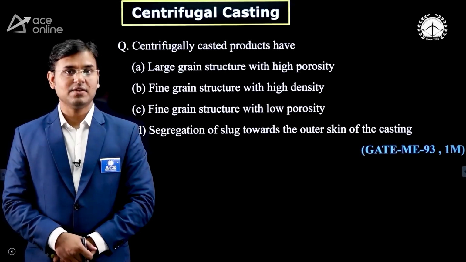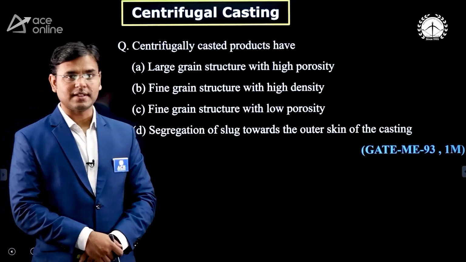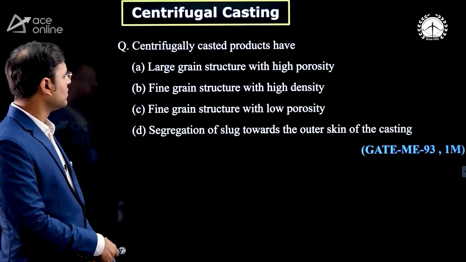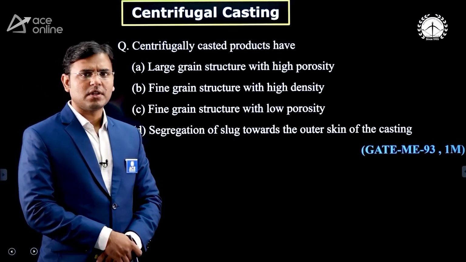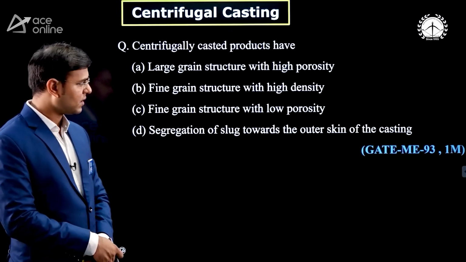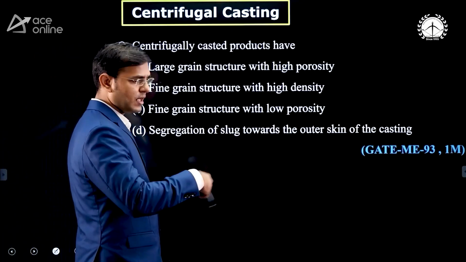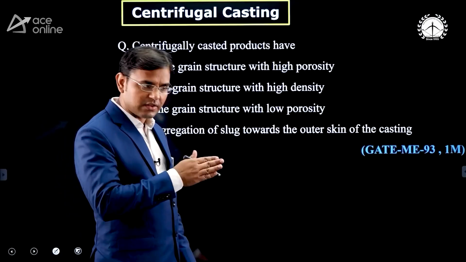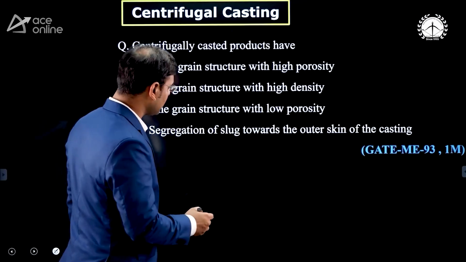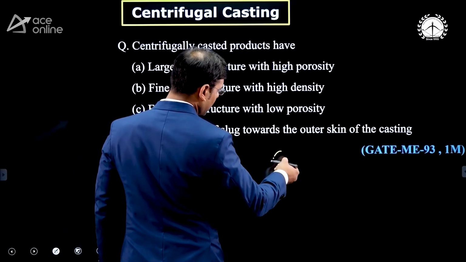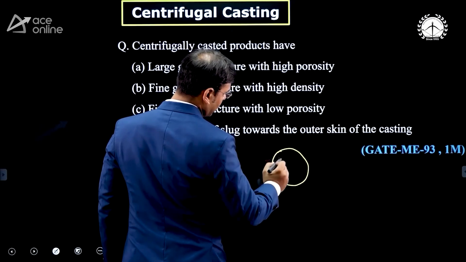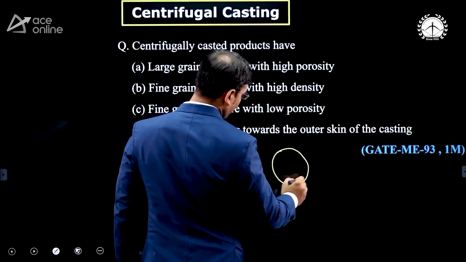Now see some theory question of the GATE examination which is asked on centrifugal casting. Just see the centrifugally casted product. In centrifugal casting, the mold is continuously going to rotate, and as the mold is continuously rotating, it is throwing the molten metal. You know that by centrifugal casting we are going to manufacture pipes. Just see here, this pipe we have to manufacture.